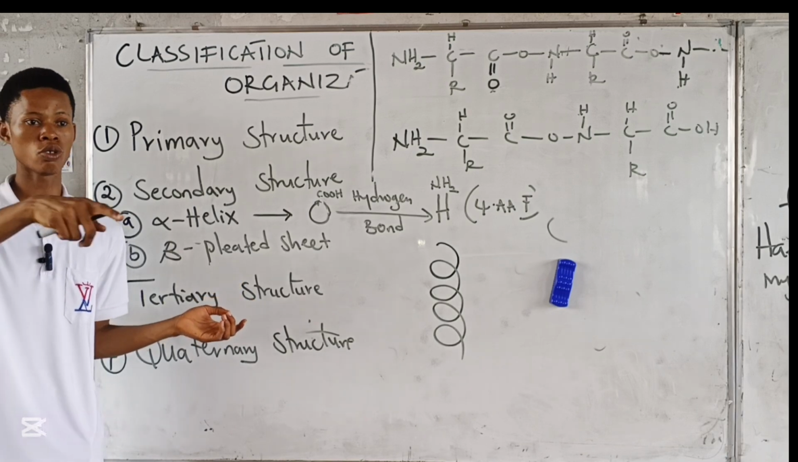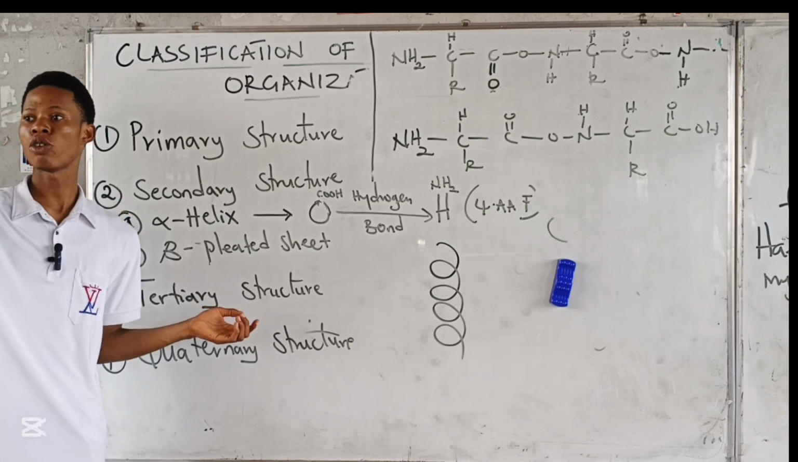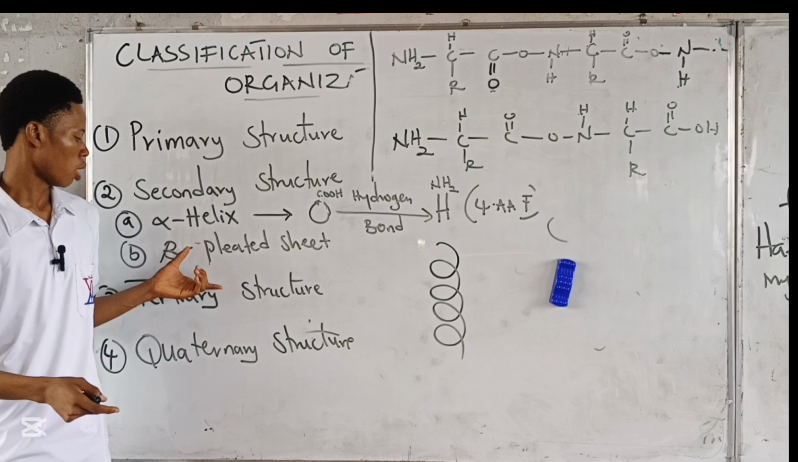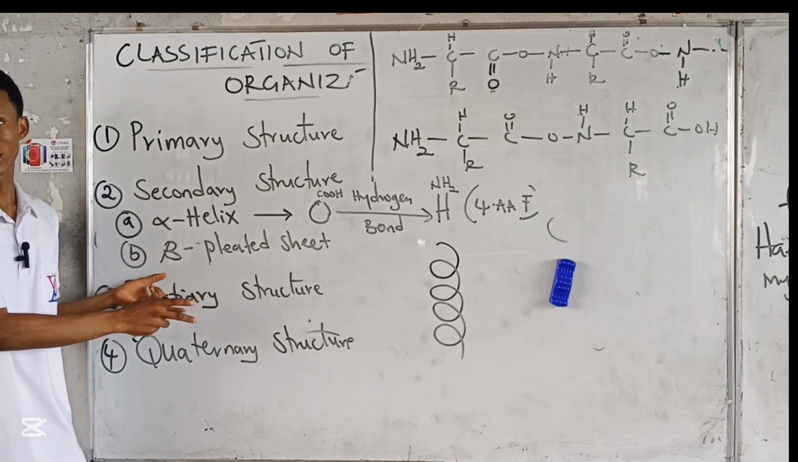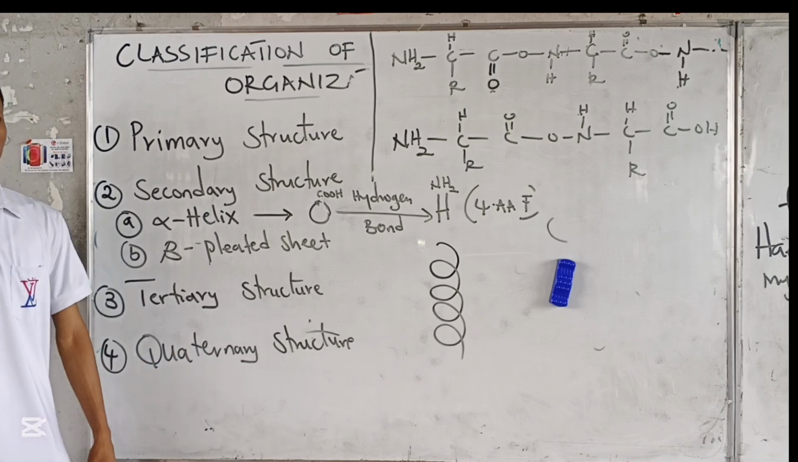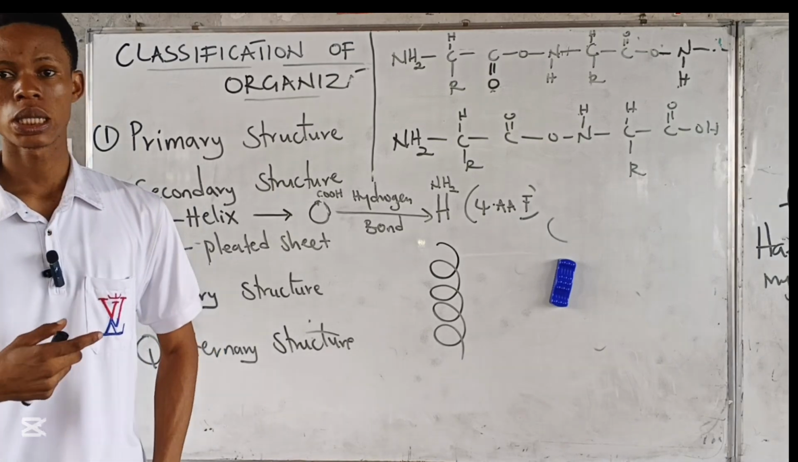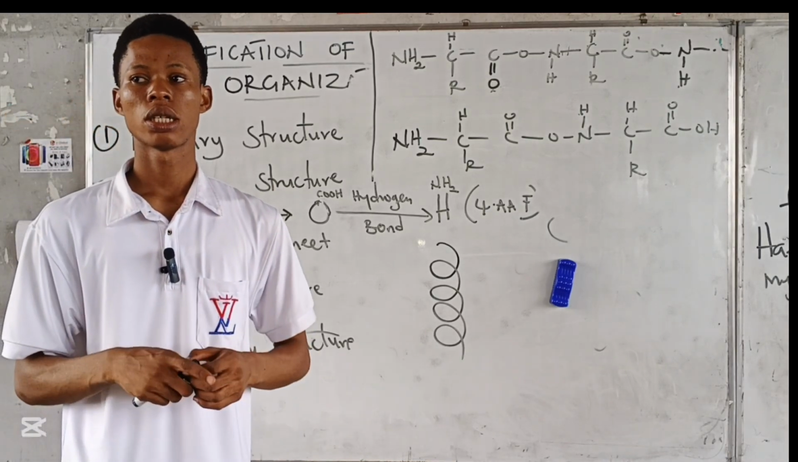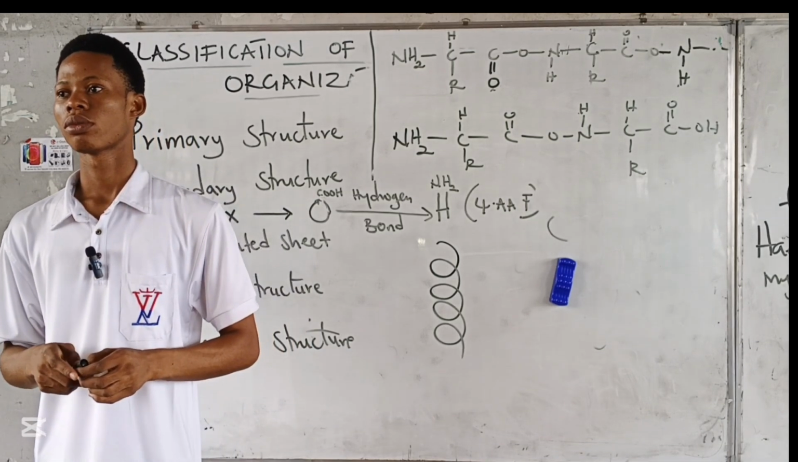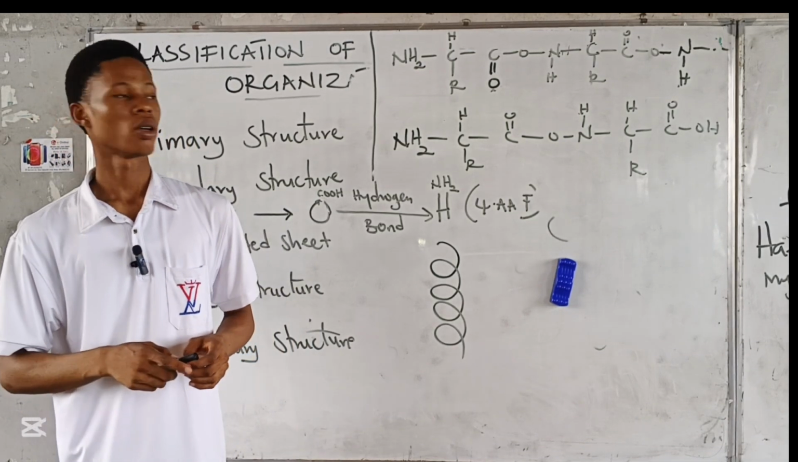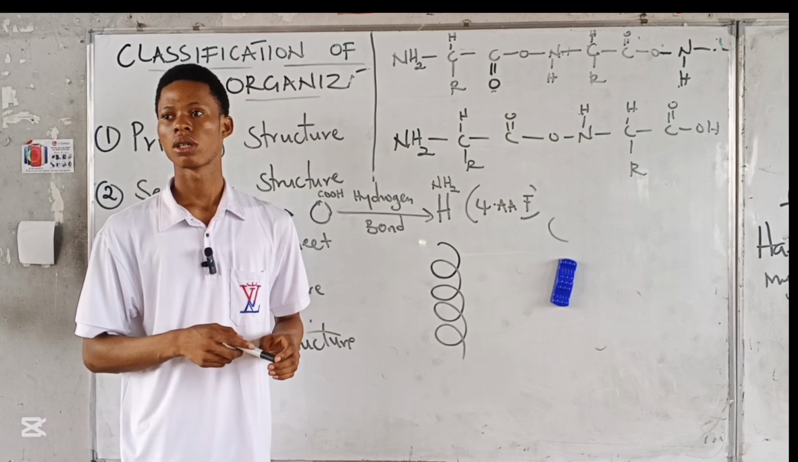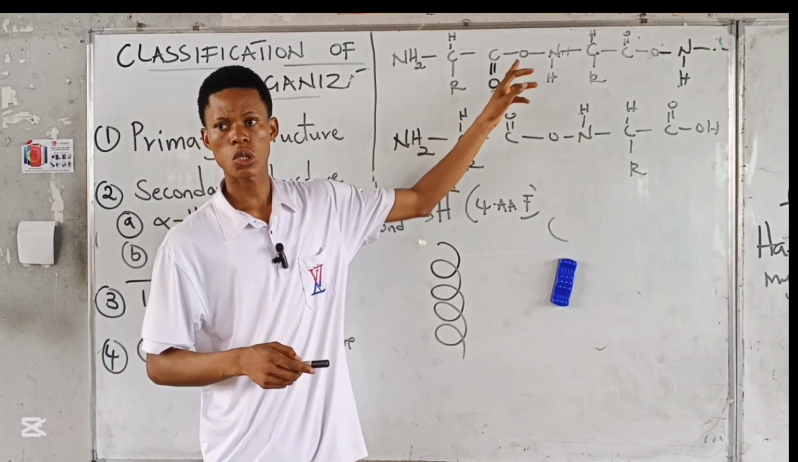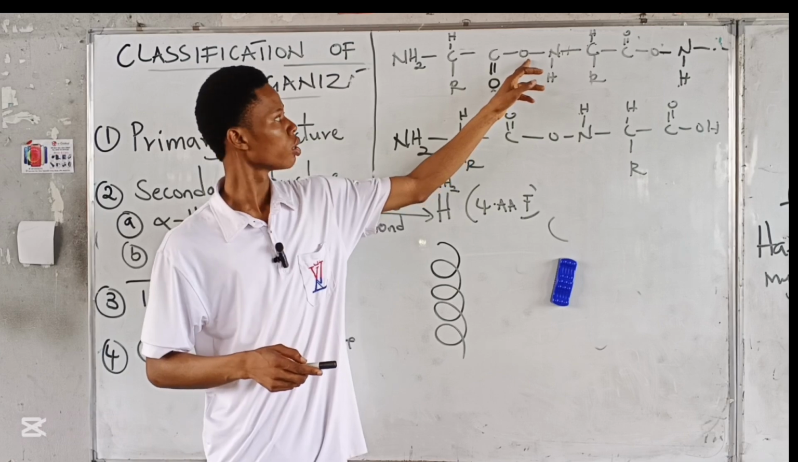Have they given you the past question? Are you with it? The past question. Alright, so further folding of the secondary structure will give us the tertiary structure. Are we okay with that? Yes. Where is what? This one. Where is it coming from?